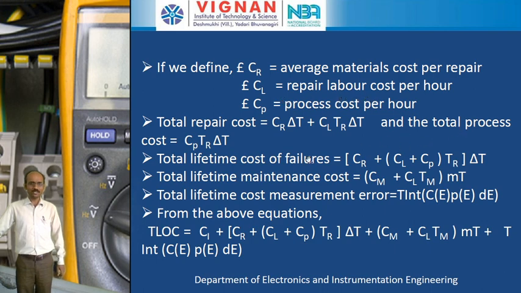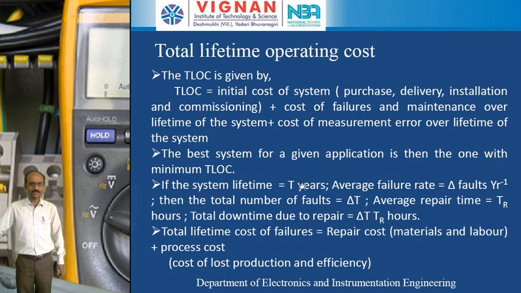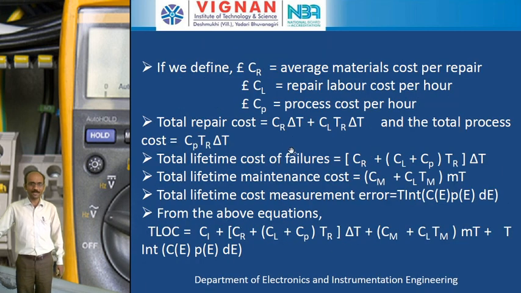And the total process cost is equal to CP into TR into delta T. So the total lifetime cost of failures includes the repair cost and the process cost. We are going to add these two. Repair cost means CR delta T plus CL TR delta T, that is the labor cost, plus the process cost, adding CP, TR and delta T. Then we will get this equation.